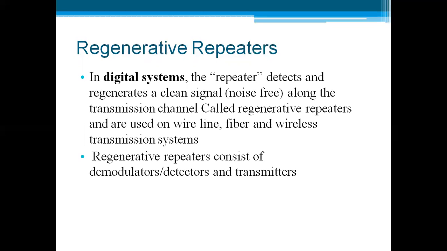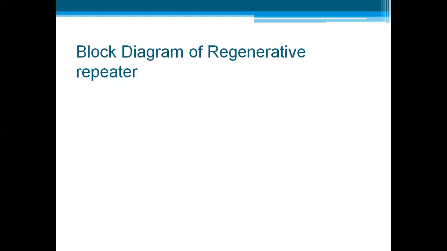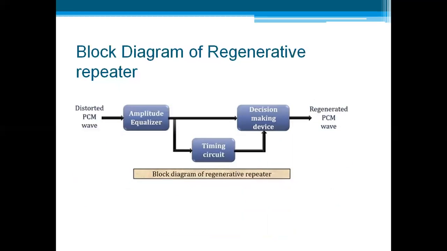A regenerative repeater consists of a demodulator, detector and transmitter. If an error occurs in the detector, this error is propagated forward. The block diagram of a regenerative repeater: these are the blocks of a regenerative repeater. Here we are taking the example of PCM, which is one type of digital modulation. The first block is an amplitude equalizer. The output of the amplitude equalizer is given to the decision making device along with the timing circuit.